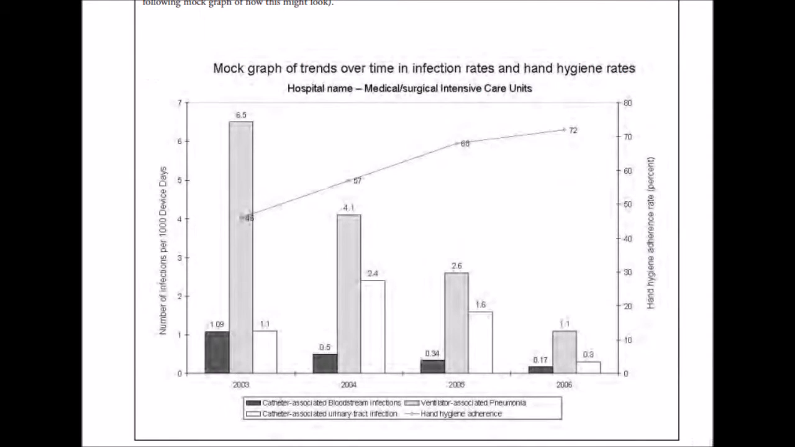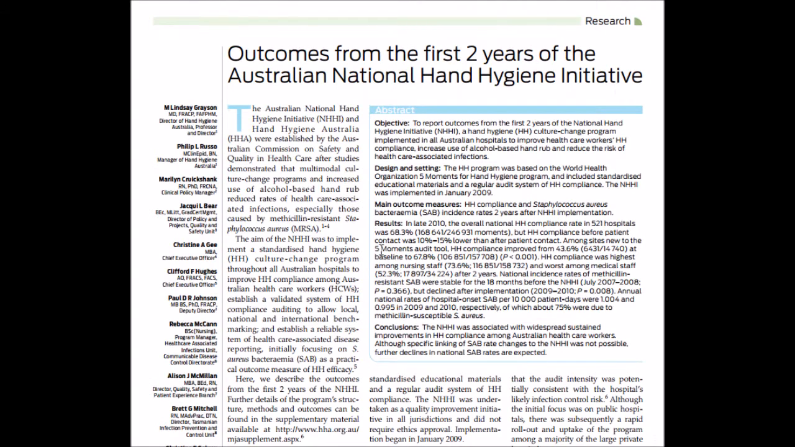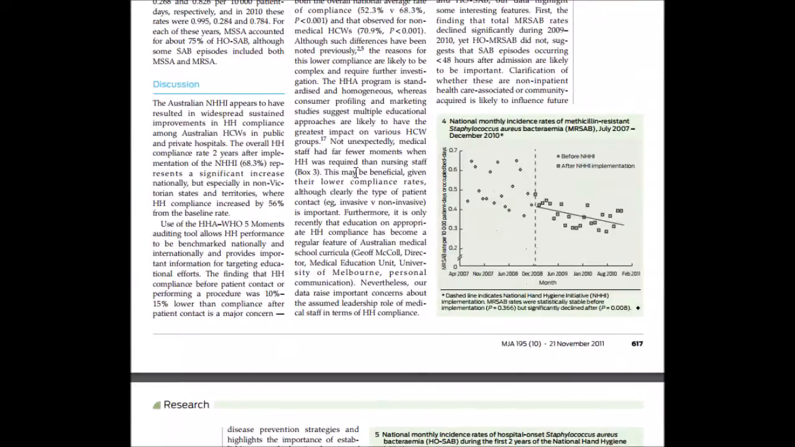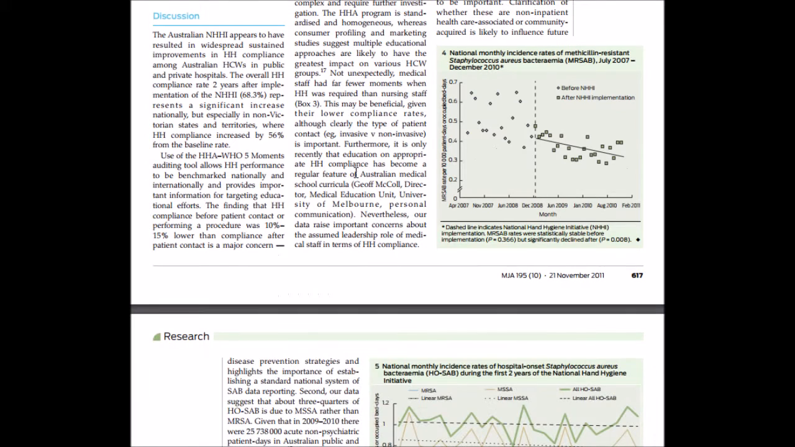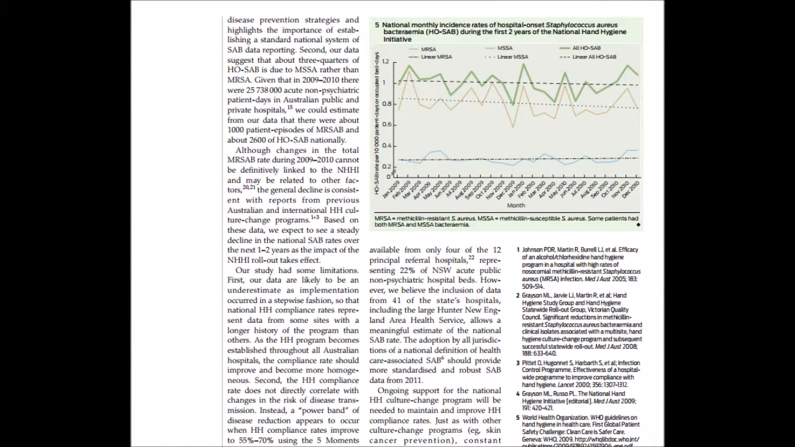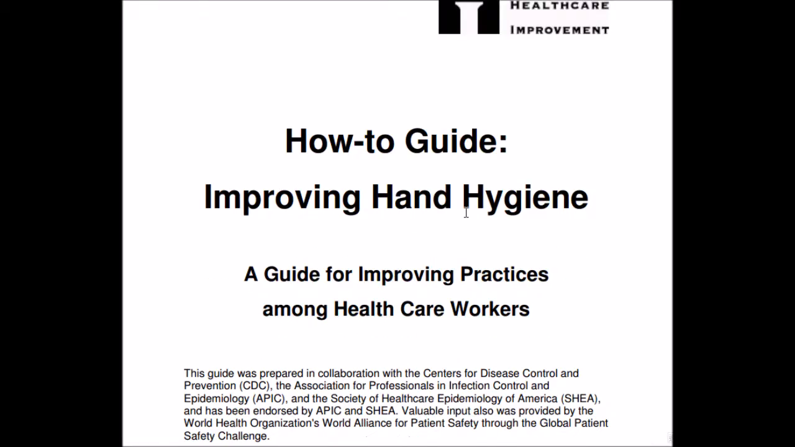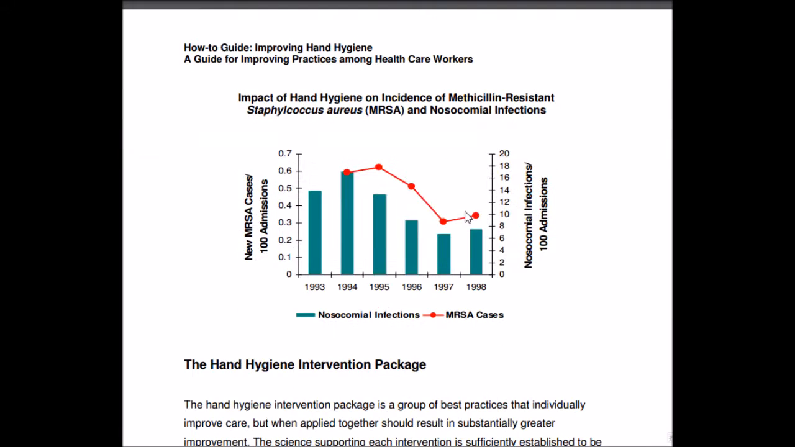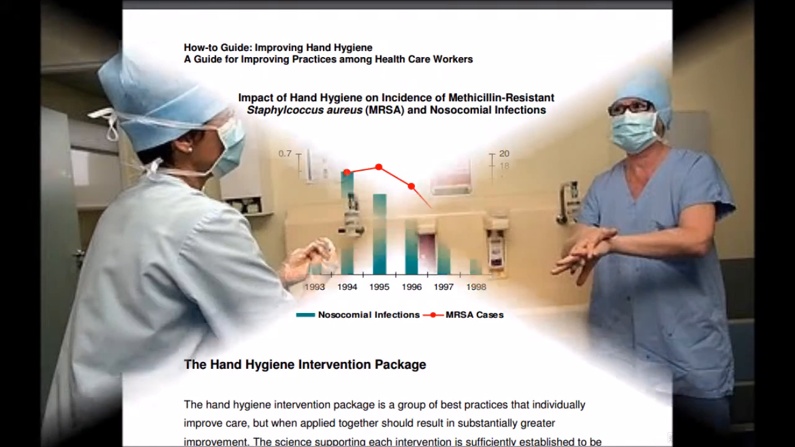After introducing the program, this hospital has reduced ventilator-associated pneumonia, catheter-associated bloodstream infection, and associated urinary tract infections. Similarly, there is a graph showing the impact of hand hygiene on the incidence of MRSA and nosocomial infection.